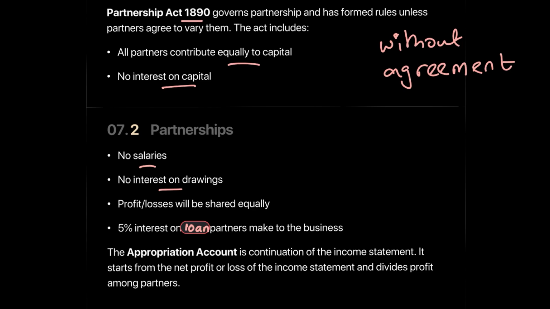There will be no interest on drawings. Profits and losses will be shared equally. So remember, there will be an equal profit share. All right, so your profit sharing will be equal. There will be a 5% interest on loan. So if you've given a loan to the partnership, you will get a 5% interest on it. All right, so this will apply when a partnership has started without an agreement.